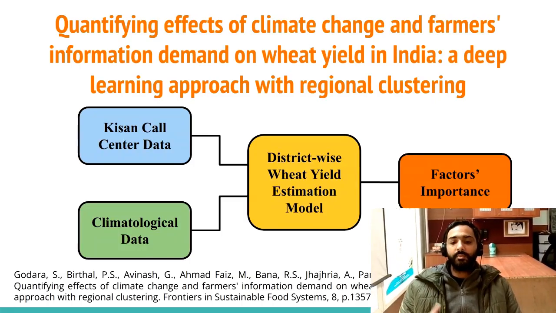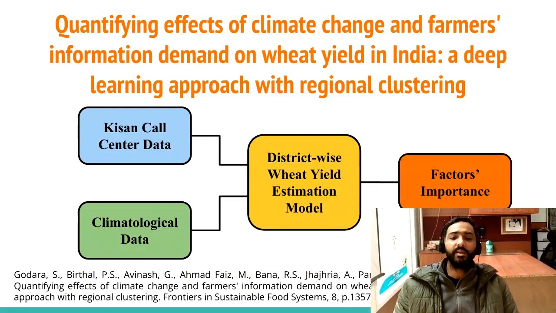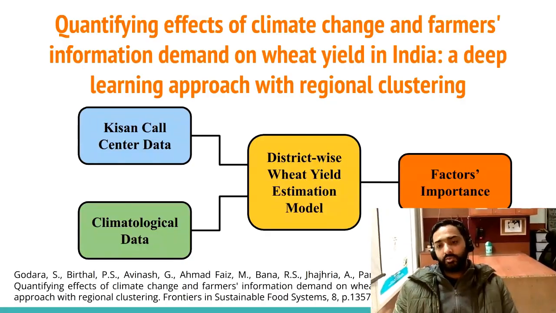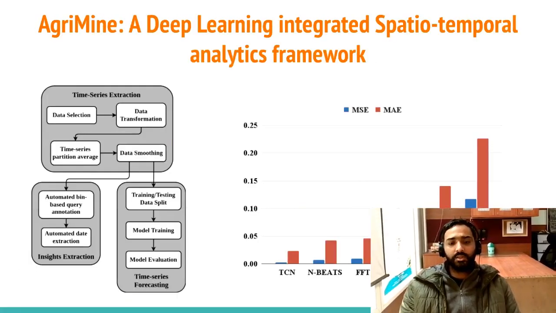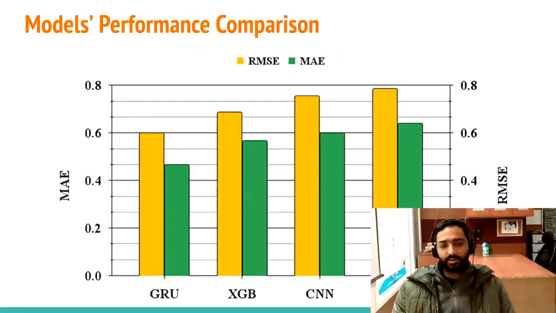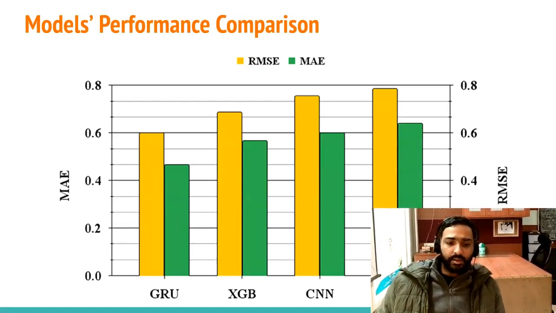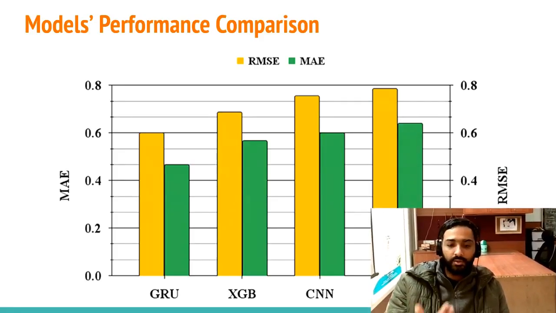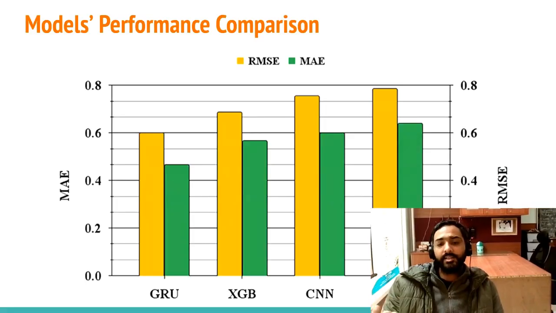In this context, we have developed a model which not only takes climatological data but also takes the Kisan Call Center data, which helps to estimate wheat yield. I will show it in detail in the paper. But for now, we can say that we developed 4 models which took climatological data and KCC data as input and gave the district-wise wheat yield as output.